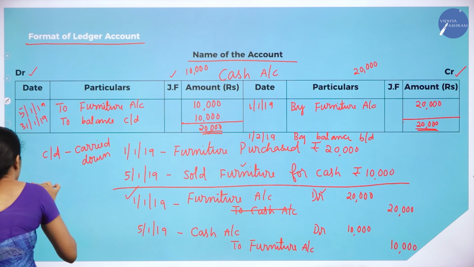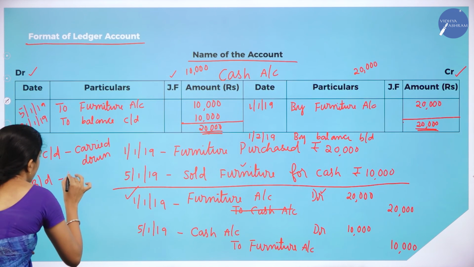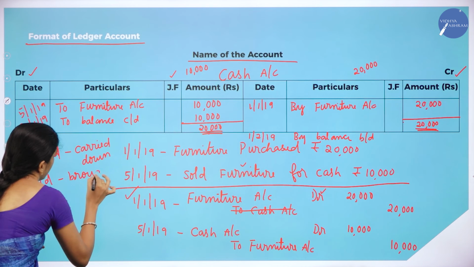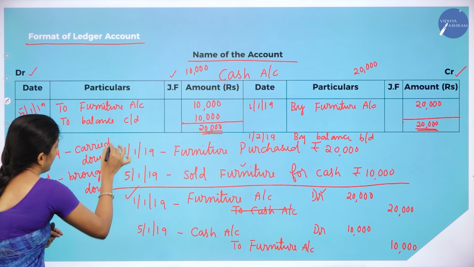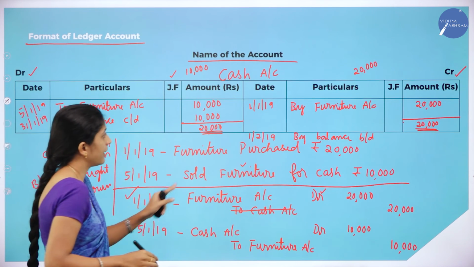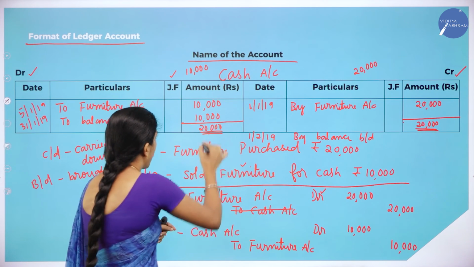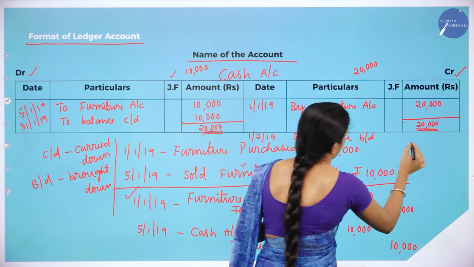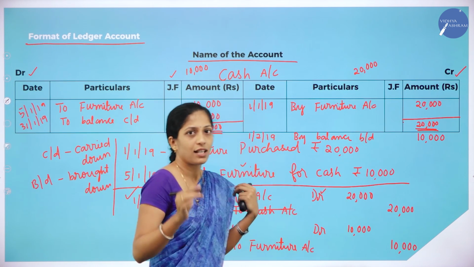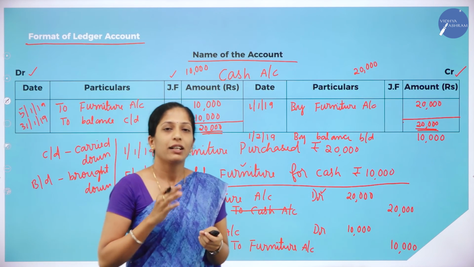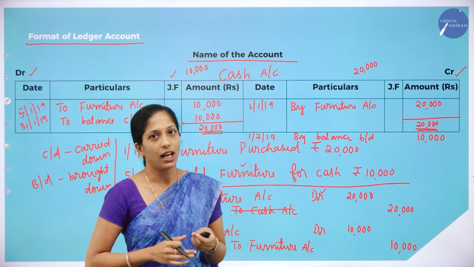So C bar D means carried down. B bar D means brought down. Clear? Whatever amount you have carried down has to be brought down at the beginning of the next month. How much amount have you brought down? It is 10,000. Hope you are clear with preparing ledger accounts.